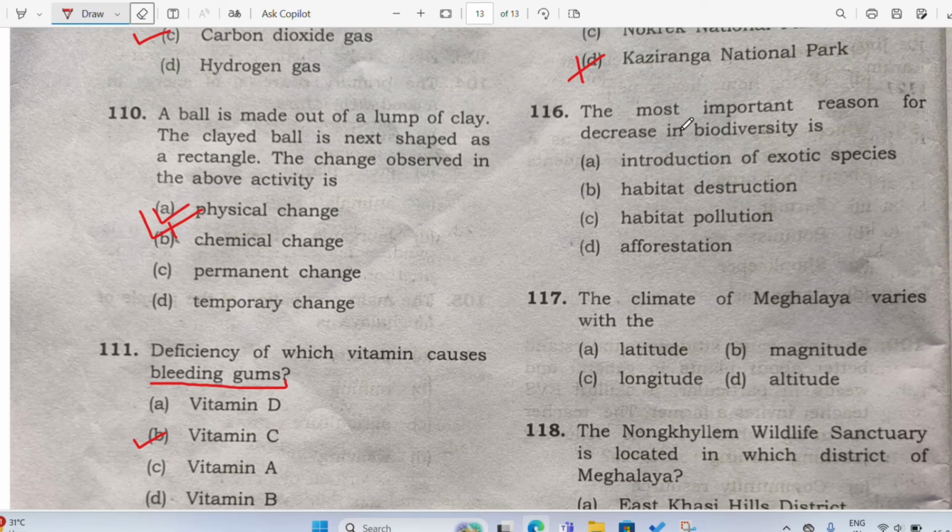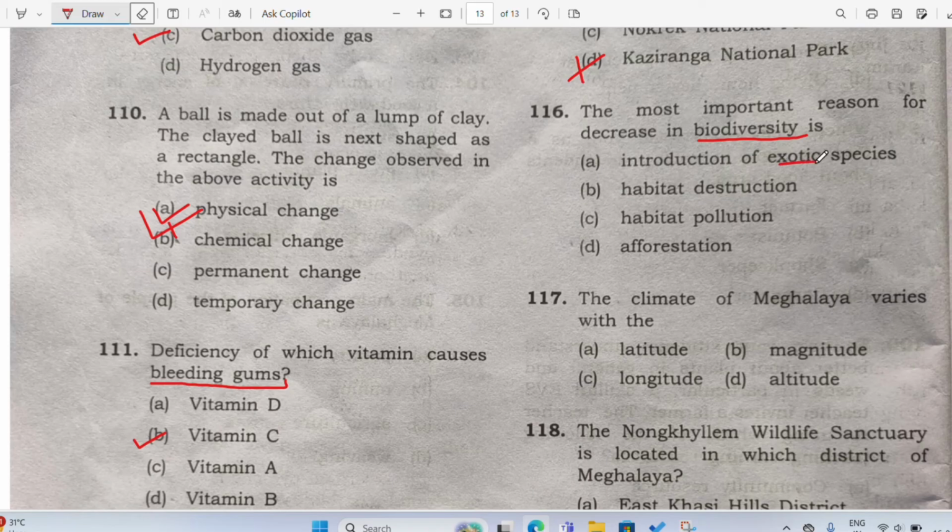Now the most important reason for decrease in biodiversity means what? The diversity, the differences, the different types, the animals, the plants, the birds, the reptiles, so all collectively is known as biodiversity. Now we see that biodiversity is decreasing. We are losing our biodiversity. Why? How? Is it because of introduction of exotic species? No.